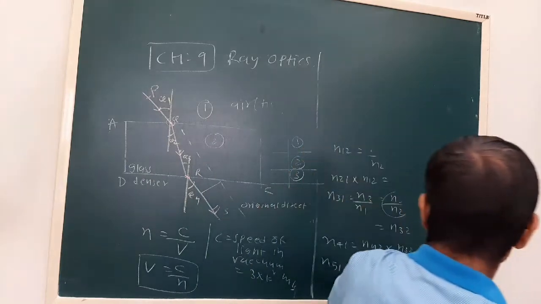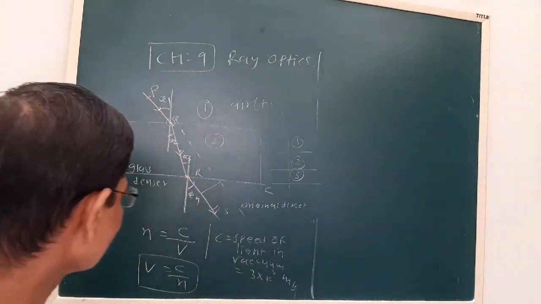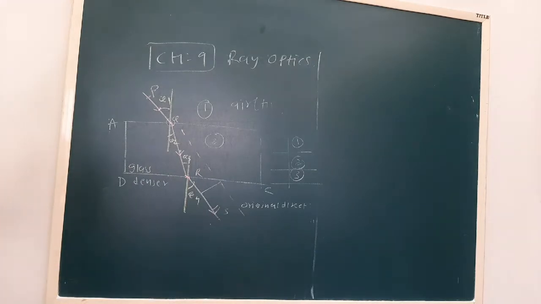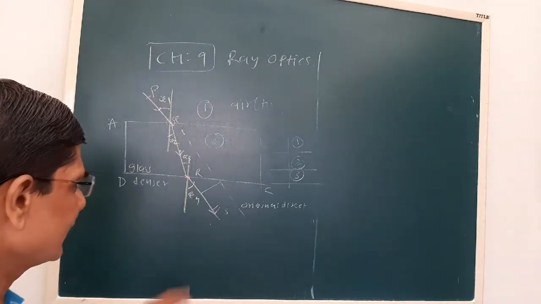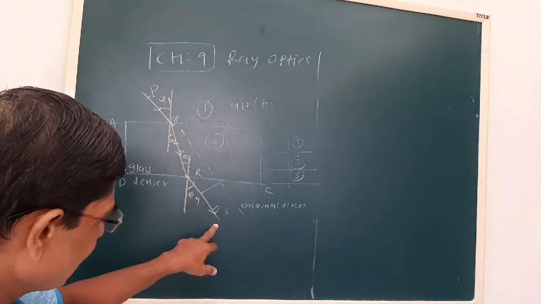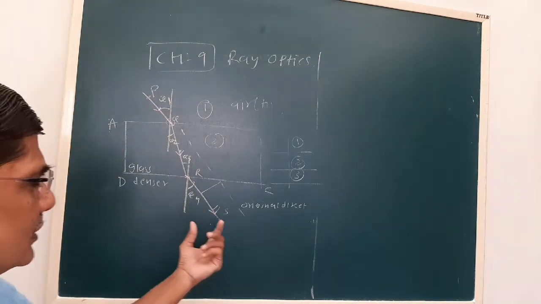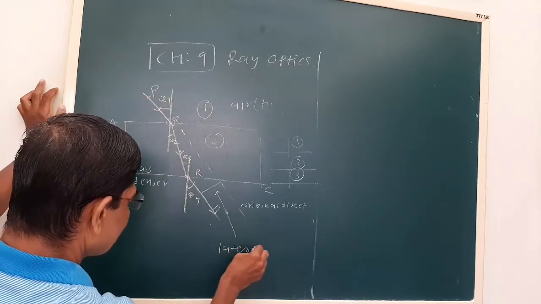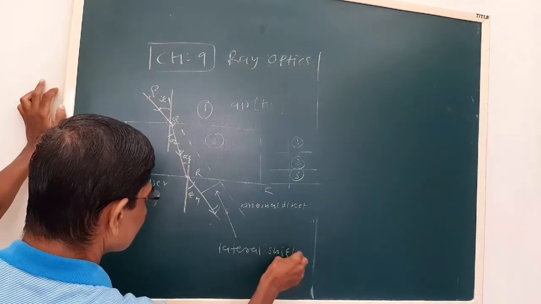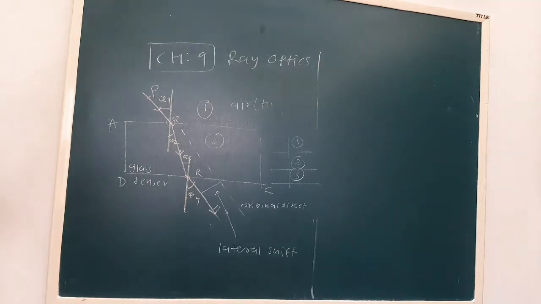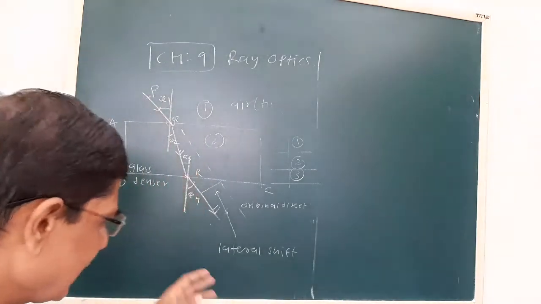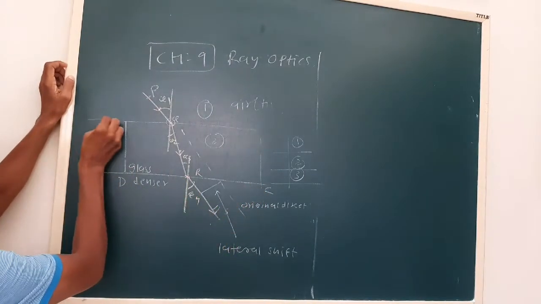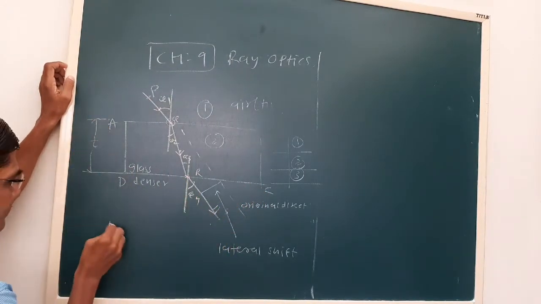This is about the refractive index. Now see here, this is the original direction of the incident ray, and this is the emergent ray. The perpendicular distance between them is called lateral shift. Right now the theoretical part is not in our syllabus, but let us say P is the thickness of the glass slab.